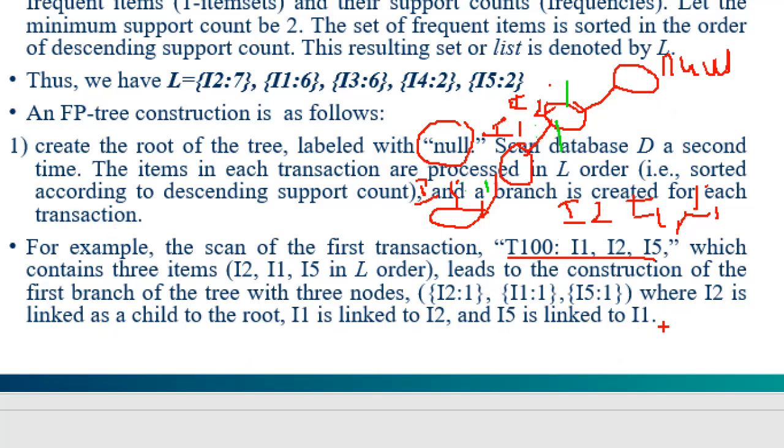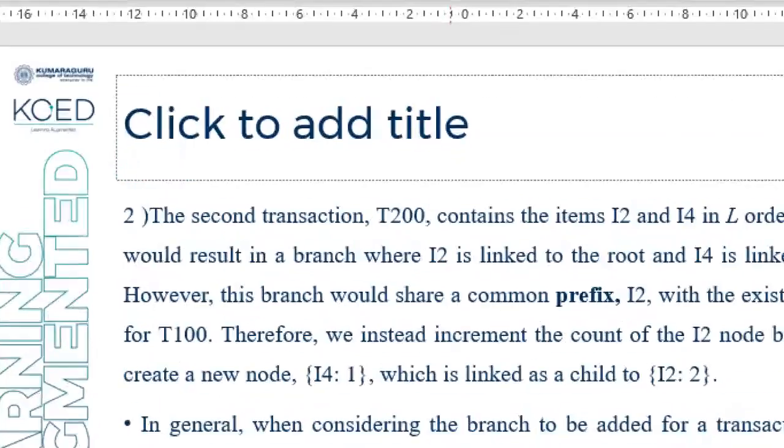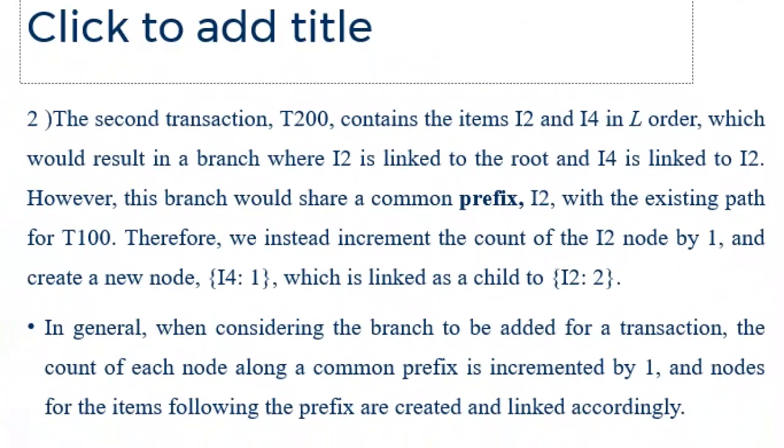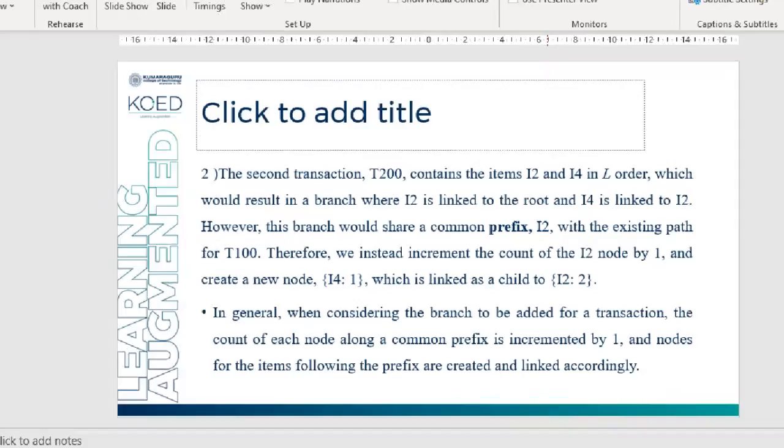Next, you have to take the second transaction, which contains I2 and I4 in L order. The branch I2 is linked to the root node, and we already have I2, then I1 and I5. Now in the second transaction we have I2 and I4. I2 is already there after the null, so you have to attach I4 to I2 and increase the count. I2's count increases, and I4 gets a count of 1. This is only explained in this slide; I will demonstrate it in detail.